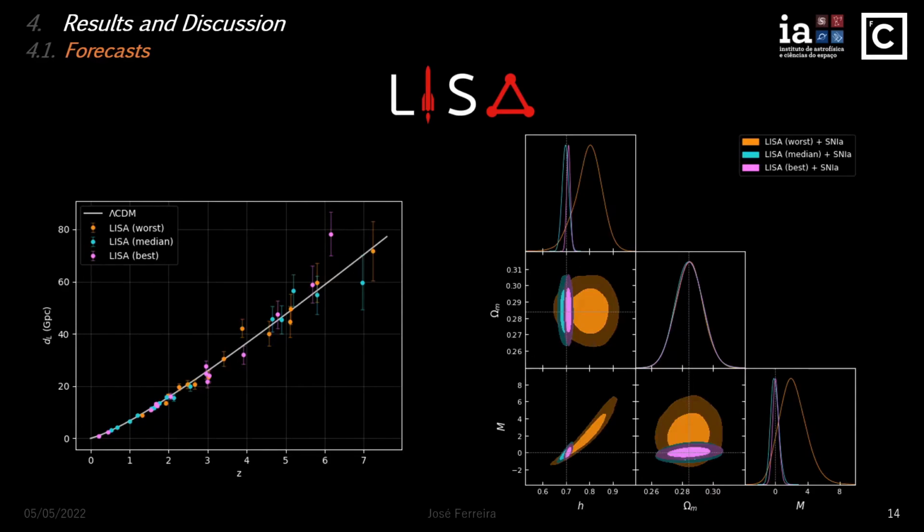If you analyze this in due time, you can actually see a pattern. The best LISA catalog is the one which features more low redshift observations, while the worst LISA catalog is mostly made up of high redshift observations, and the median catalog is somewhere in between. This makes us believe that there's an optimal region to constrain this model, which is located at low redshifts. It is also important to note that out of the 15 different catalogs that we have generated, only 3 showed forecasts as bad as the worst LISA catalog, so we expect that such a scenario shouldn't be very likely.